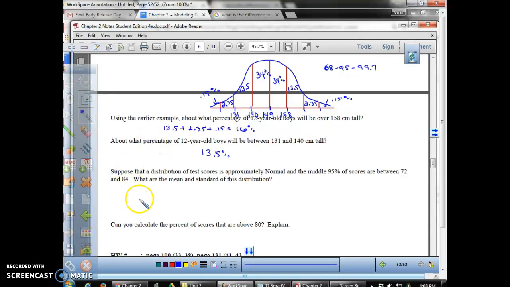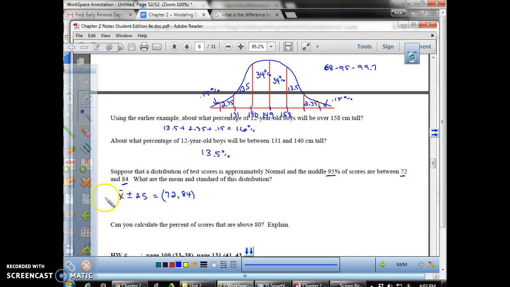All right, suppose that a distribution of test scores is approximately normal and the middle 95% of scores are between 72 and 84. That means that when I set up my little formula, I'm using 2 standard deviations above and below the mean, and I know that's giving me an interval that is 72 to 84. So I really need to know the midpoint here.